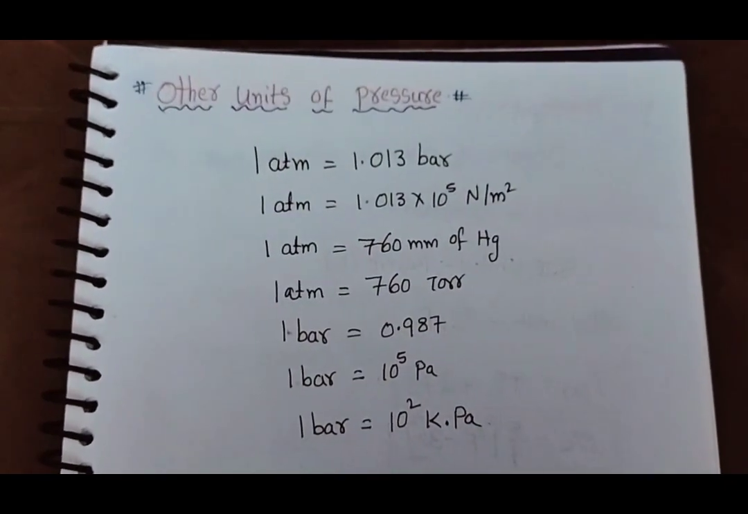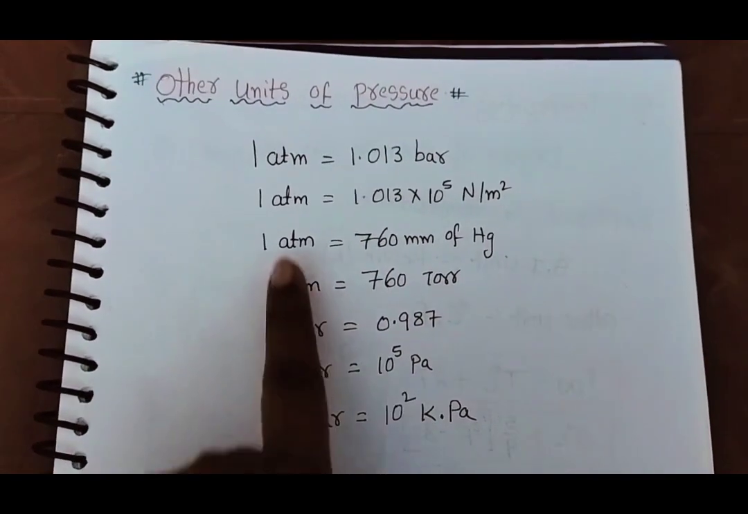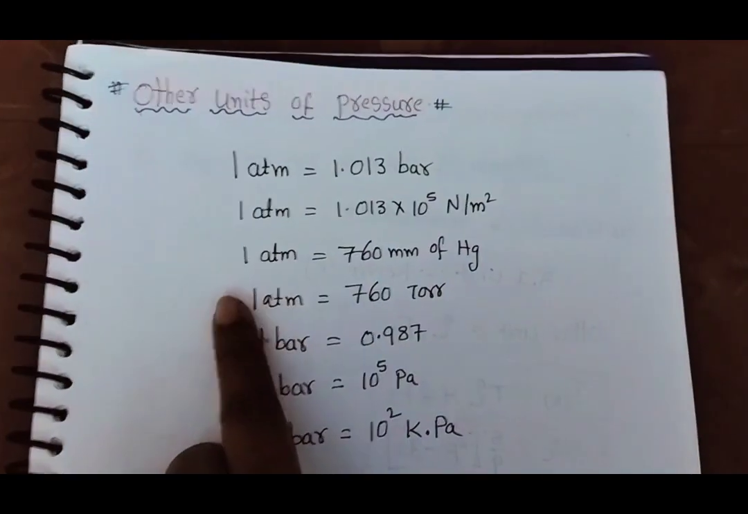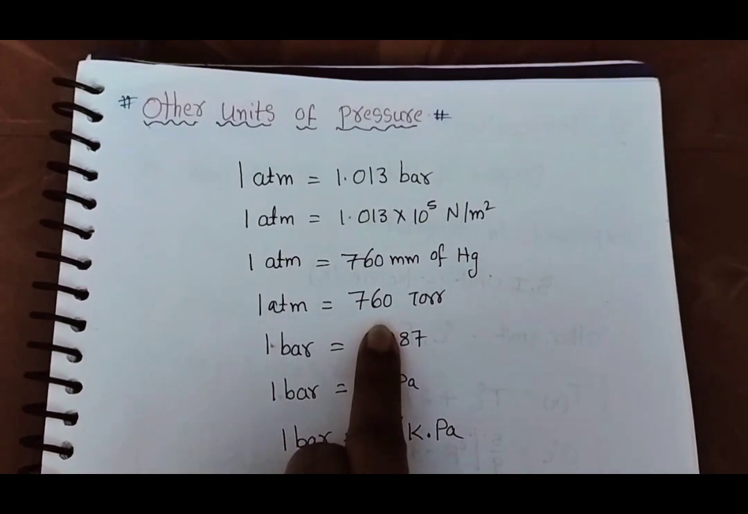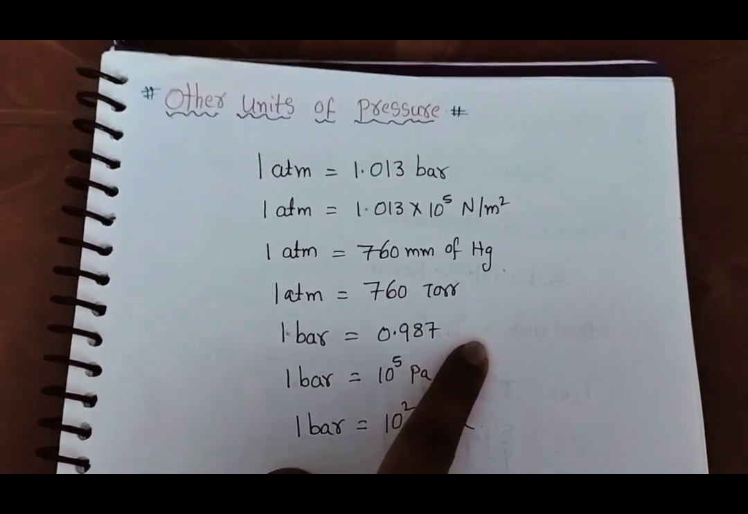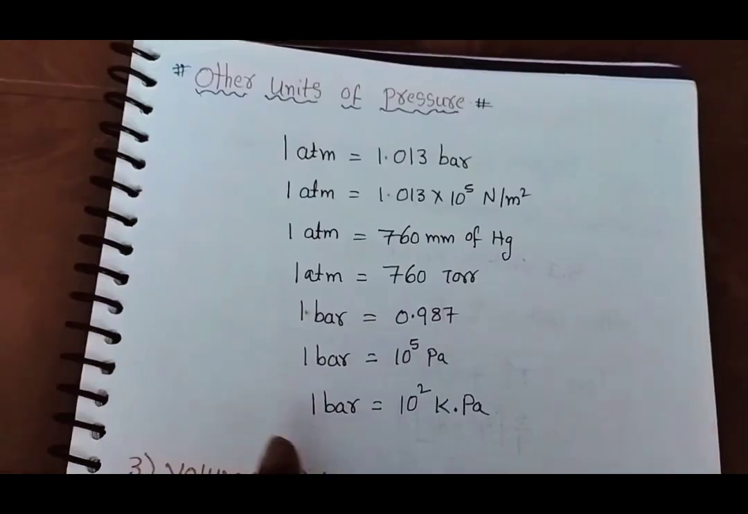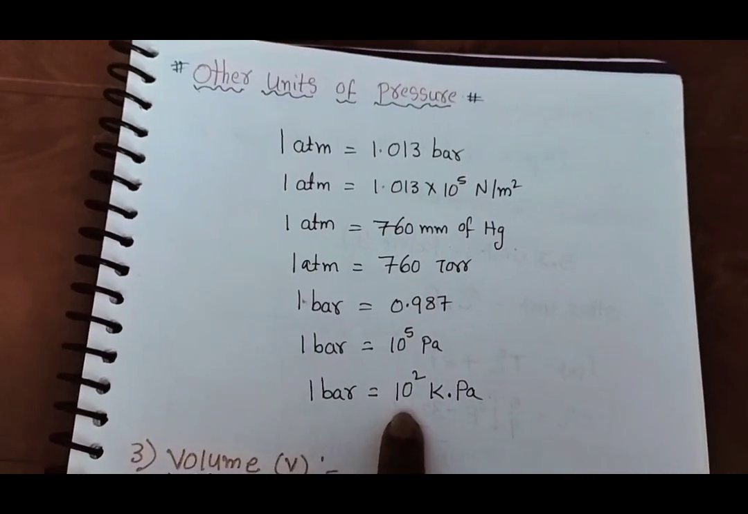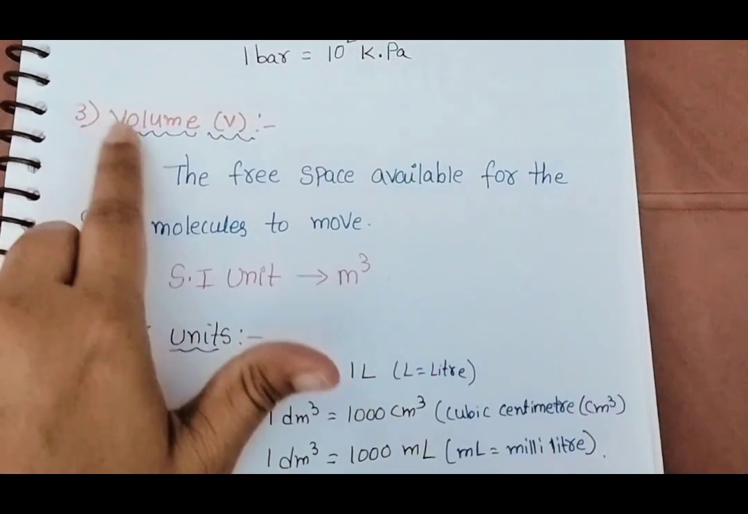Other units of pressure: 1 atmosphere is equal to 1.013 bar, and 1 atmosphere is equal to 1.013 into 10 to the power 5 Newton per meter square. Like that, 1 atmosphere is equal to 760 mm of Hg, and 1 atmosphere is equal to 760 torr. 1 bar is equal to 0.987 atmosphere, near to 1. Generally we take this value only, 0.987. 1 bar is equal to 10 to the power 5 Pascal, and 1 bar is equal to 10 to the power 2 kilopascal.